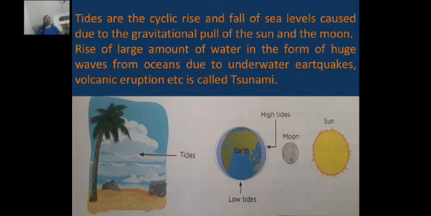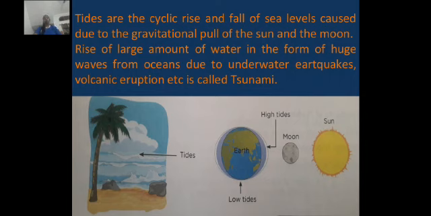Next we have to learn about tsunami. Actually the tsunami occurs when there is a disturbance in the layers of the rocks in the earth's crust under water bodies. A large amount of energy is released, which leads to the formation of huge waves, which is called tsunami. So the rise of a large amount of water in the form of huge waves from oceans due to underwater earthquakes or volcanic eruption is called tsunami.